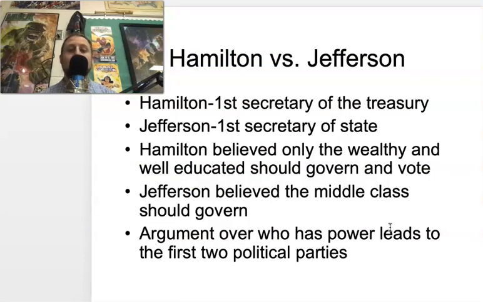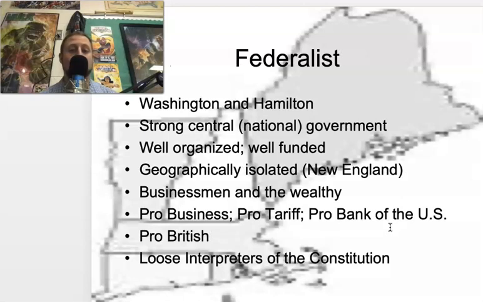So, I mentioned this earlier. Secretary of the Treasury Hamilton handles the money. Jefferson handles foreign affairs on behalf of the president. They have two different views on how government should be run and how it should be favored. Hamilton is more for the wealthy, the elite, the Northeastern. Jefferson for the middle-class common man, even though he was a fairly wealthy man himself. And you have the split to the first two political parties.